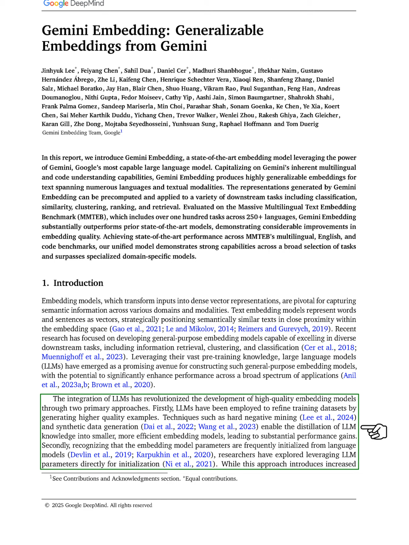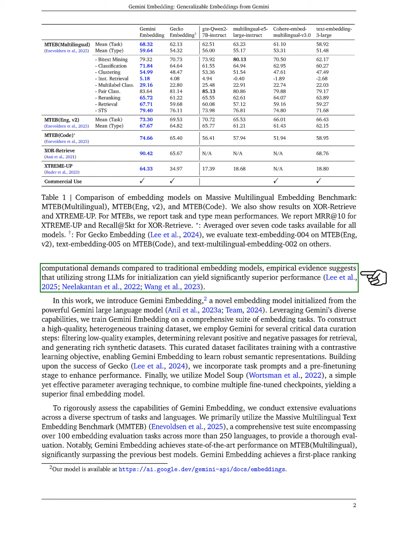Second, since embedding model parameters are often initialized from language models, researchers have started using LLM parameters directly for initialization. Although this method requires more computational resources than traditional models, evidence shows that it can lead to much better performance.